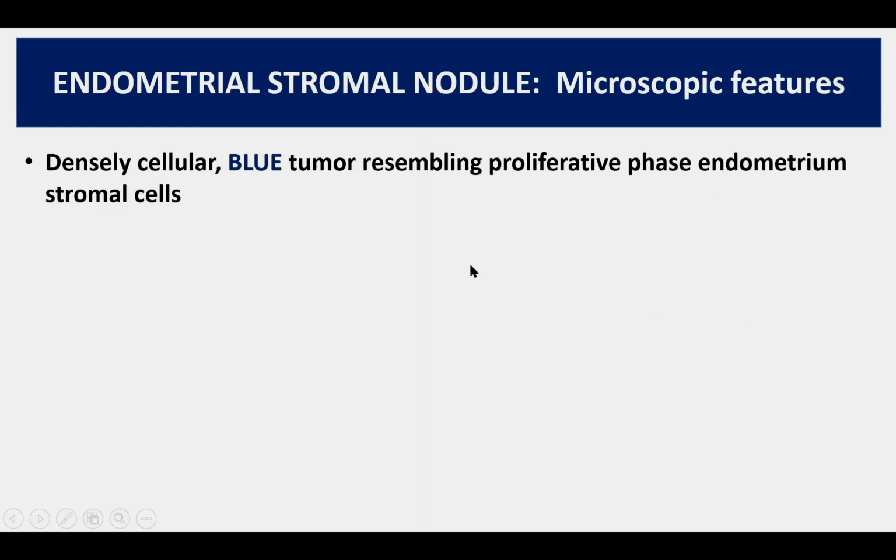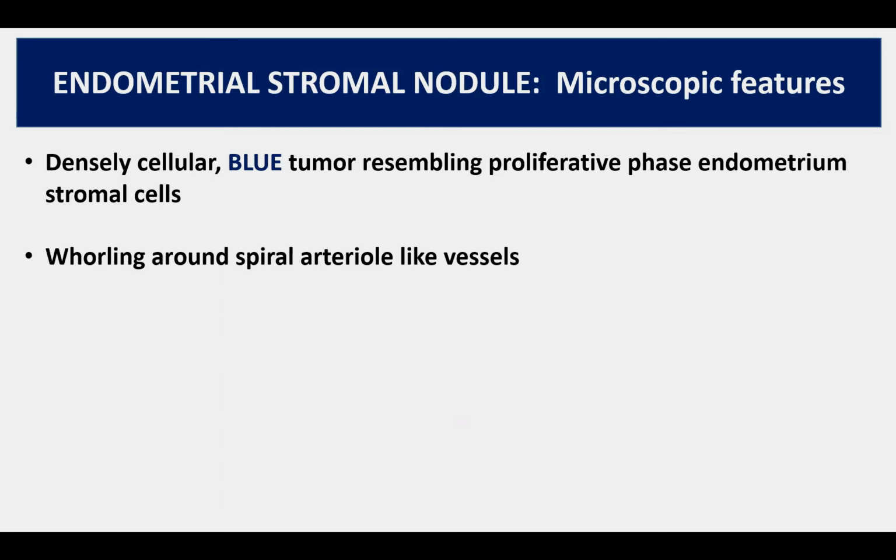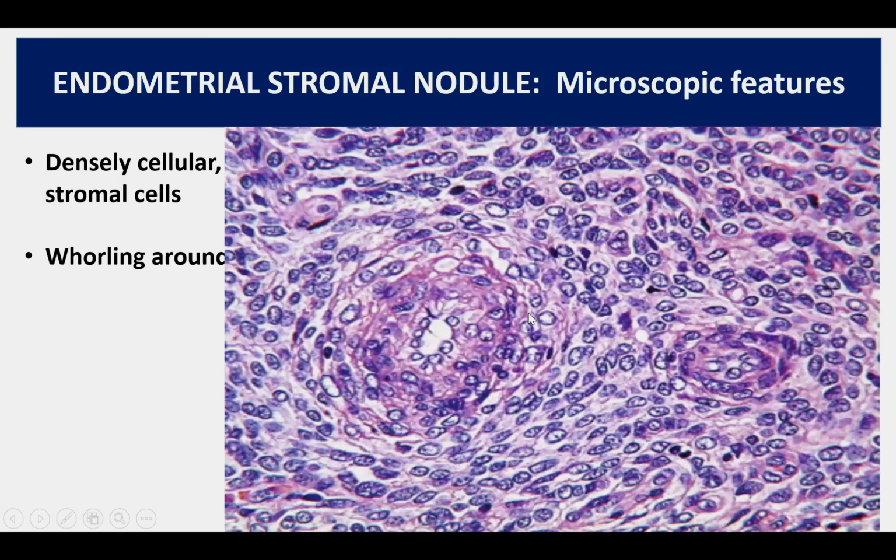Now, microscopically, it is a blue tumor. If you look at the tumor at low power, we'll see a densely cellular blue tumor that resembles the proliferative phase of endometrial stromal cells. So this is how it will look. Another characteristic feature is the presence of whirling around spiral arteriole-like blood vessels. You can see whirling of tumor cells here.